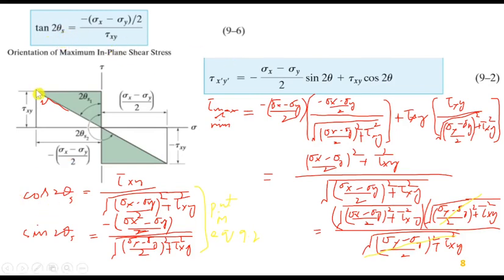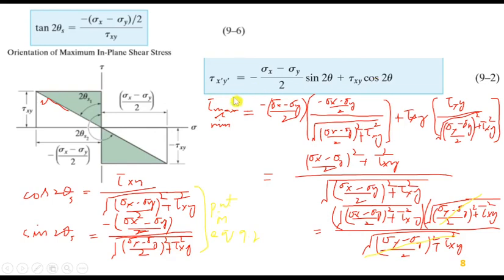For that we will first construct a triangle, to find cos 2 theta and sin 2 theta. The hypotenuse will obviously be the square root of the square of this side plus the square of this side, by applying the Pythagoras theorem. So cos 2 theta s is equal to tau xy over the square root of ((sigma x minus sigma y)/2) whole square plus tau xy square, and sin 2 theta s is equal to minus (sigma x minus sigma y)/2 over the square root of ((sigma x minus sigma y)/2) whole square plus tau xy square. Put these values in 9.2.